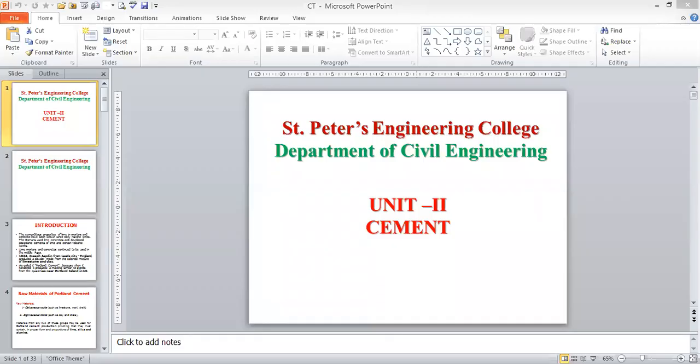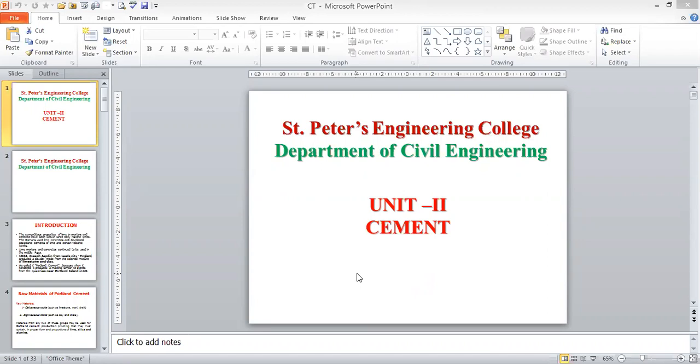Good afternoon. Today, 23rd April 2020, in the subject Building Materials and Construction Planning, Unit 2, cement, properties of the cement. In this, we are going to be discussing Unit 2 as a revision class: cement, what the basic ingredients of the cement are, what the types of cement are, and what tests we are going to be conducting for the cement.